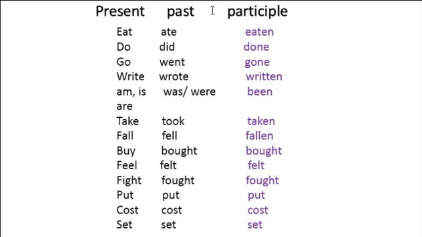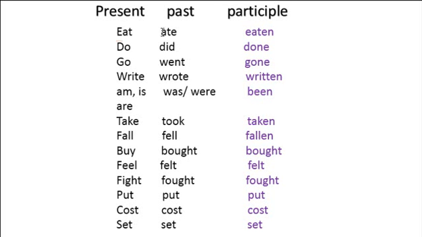Okay, but if you talk about the regular verb, you are not going to find this kind of problem, because the past is the same as the participle. So it's very easy. The participle is the same as the past. Present, past, and participle. You have to use the participle verb because it's very important. Now, you can see here in the irregular verb, the verb changes in different times.